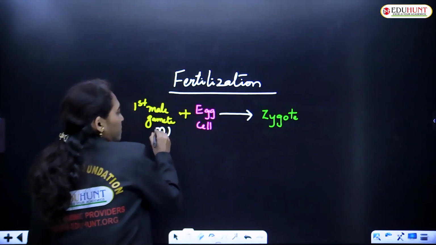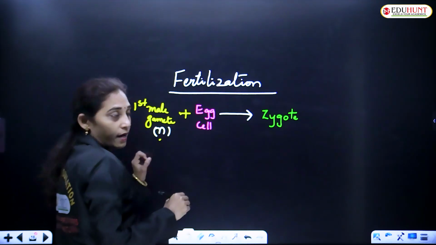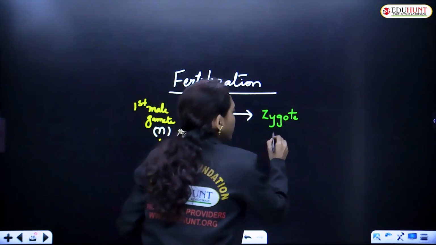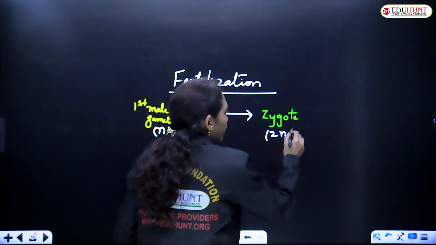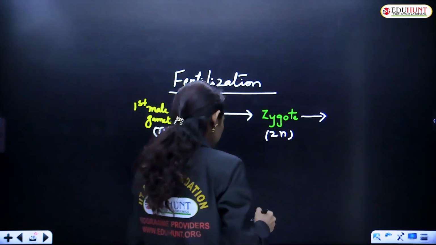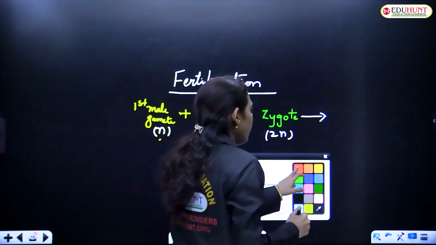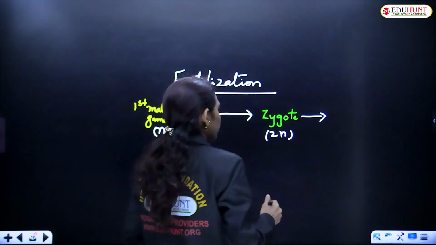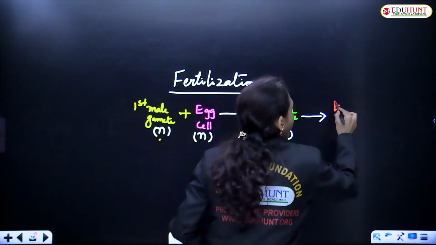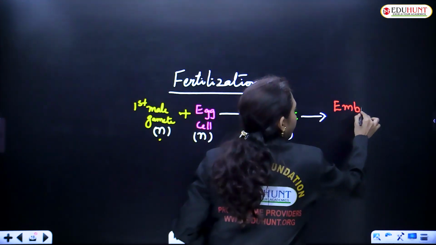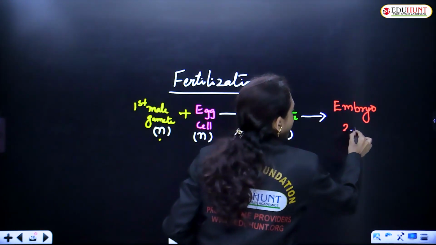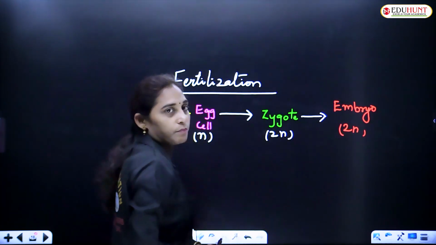The male gamete is N, that is haploid. The egg cell is also haploid, and the zygote is diploid. The zygote on further division will produce an embryo, which is also 2N, that is diploid.